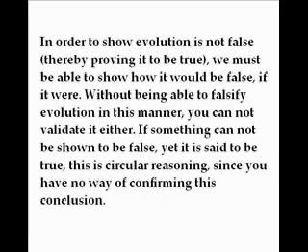In order to show evolution is not false, thereby proving it to be true, we must be able to show how it would be false if it were. Without being able to falsify evolution in this manner, you cannot validate it either. If something cannot be shown to be false, yet it is said to be true, this is circular reasoning, since you have no way of confirming this conclusion.